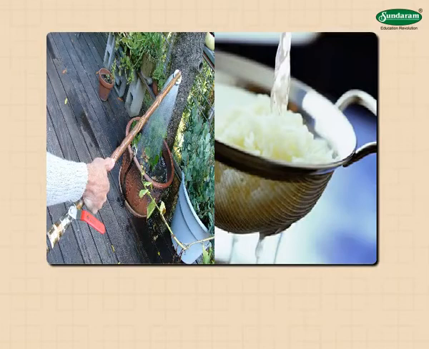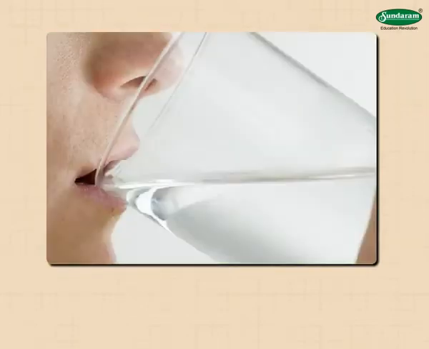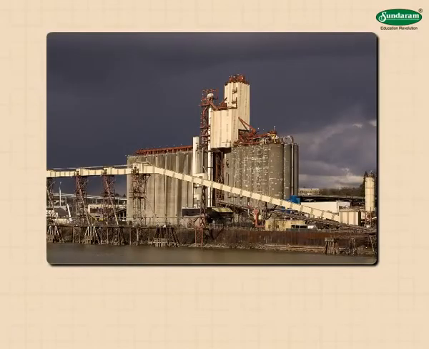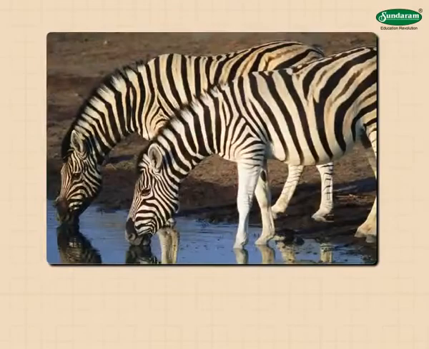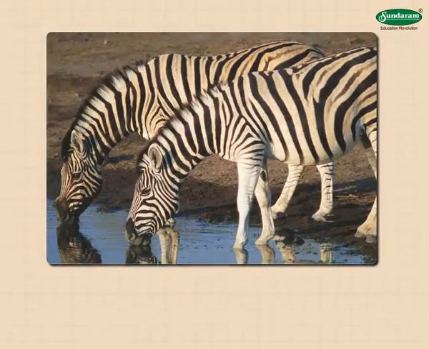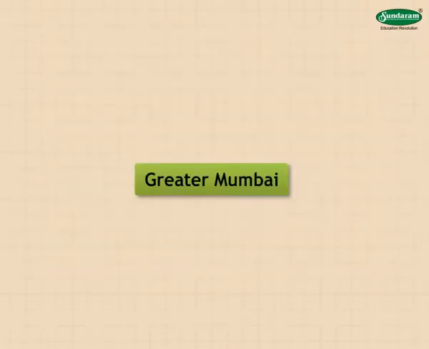Now look at the image. It shows the different uses of water. Write the proper number on each use shown in the picture. 1. Domestic use. 2. Drinking water. 3. Farming. 4. Industries. 5. Hydroelectricity. 6. For wildlife.